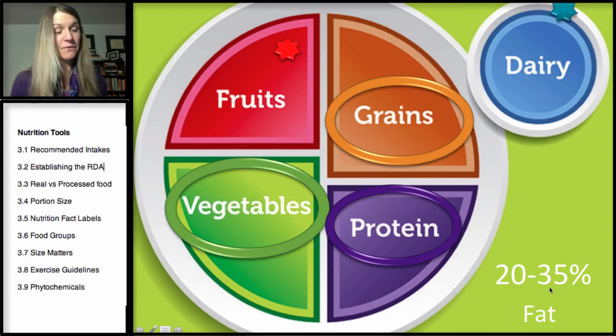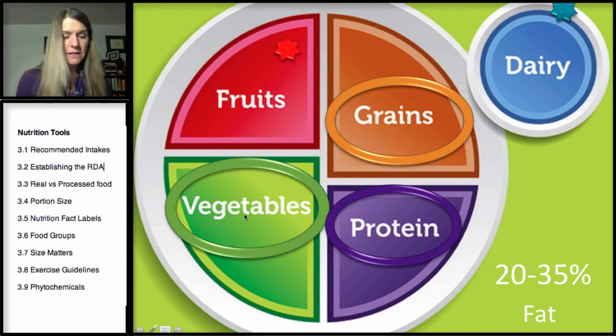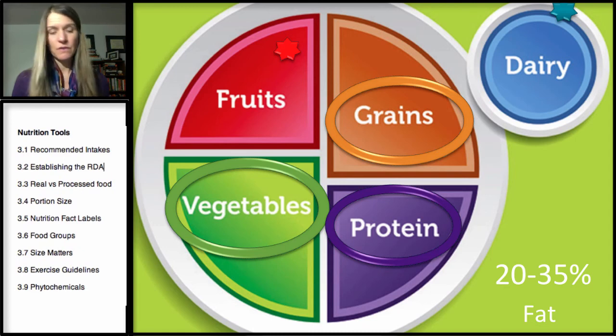Okay, so lastly, let's look at fats. 20 to 35% of your diet should come from fat. I think a lot of us think about fat on meat, say on a steak, as contributing to a source of fat. You'll also have fat in dairy. Grains, though, can definitely have a little bit of fat, very tiny amounts in vegetables. Fruits, such as an avocado, have healthy fats. And then if you think about seeds such as flaxseed will give you healthy fats, omega-3 fatty acids. Nuts will give you omega-3 fatty acids as well. So the nuts and seeds will give you very good sources of fat, and of course, oils.